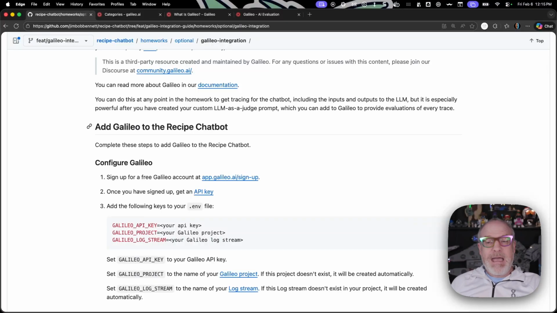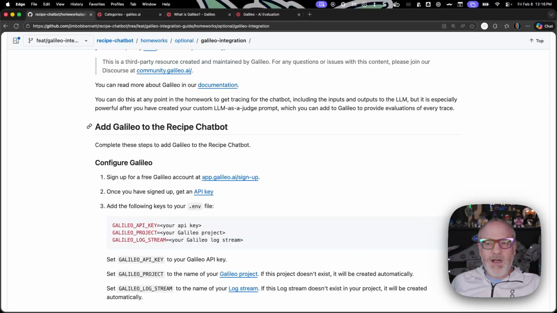Now project basically maps one-to-one with an AI application. So the Recipe Chatbot will be a project. If I started on another chatbot, that would be a separate project. So one project, kind of one application that you're managing. And then each project is made up of multiple log streams. And these are the places that you actually log out traces and observability data to. And one project has as many log streams as you want, and log streams typically map to the environment that you're running from. So you might have one or more development log streams, a staging environment log stream, a production log stream. Maybe you have multiple production log streams if you're A/B testing, things like that.